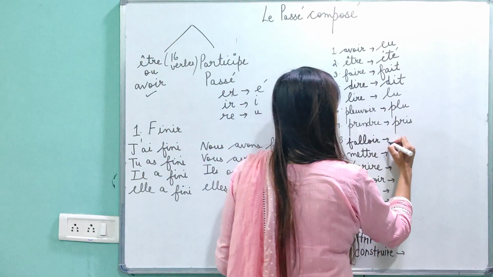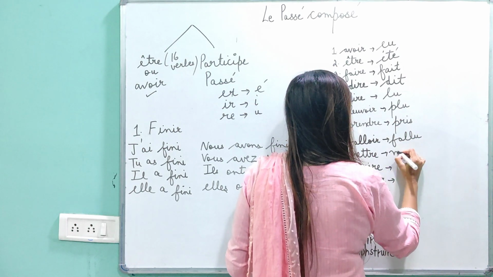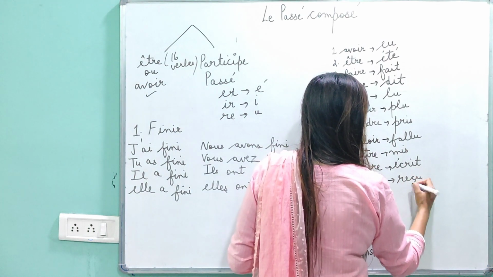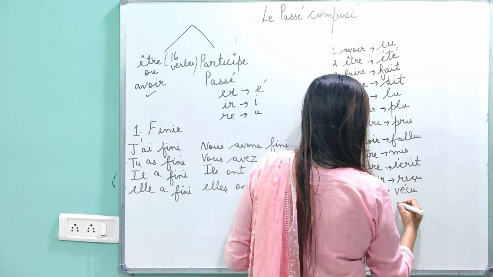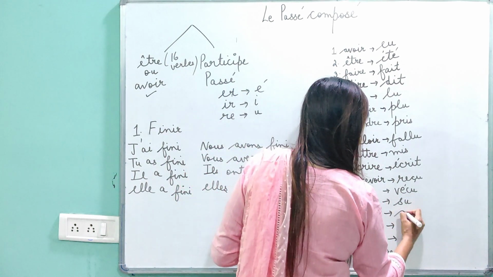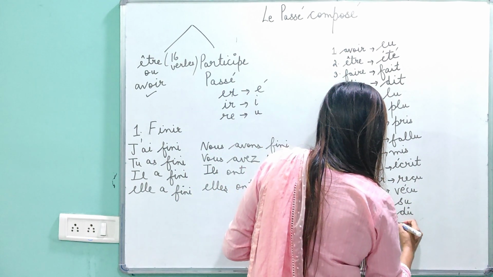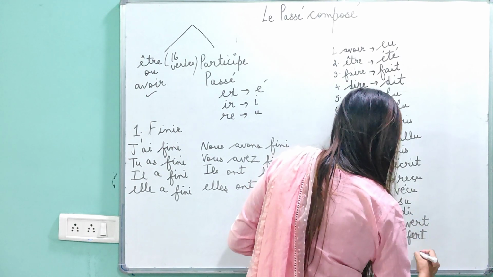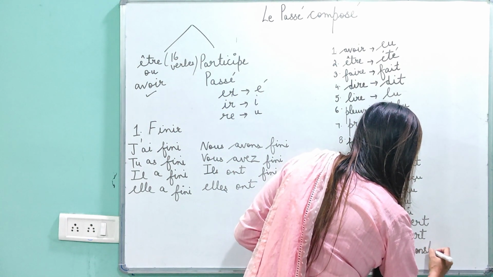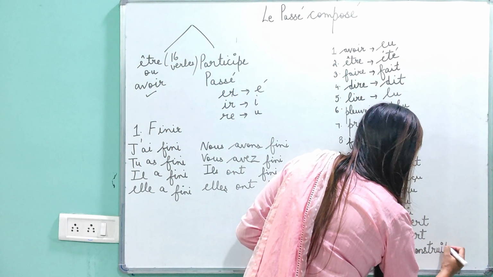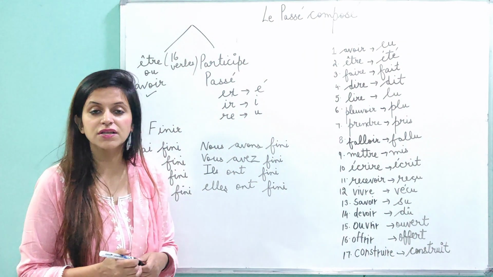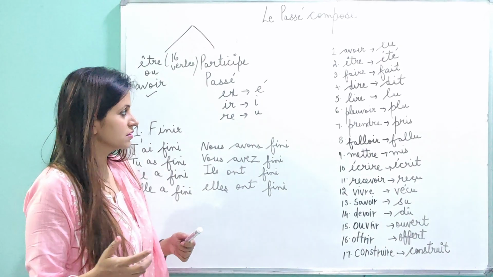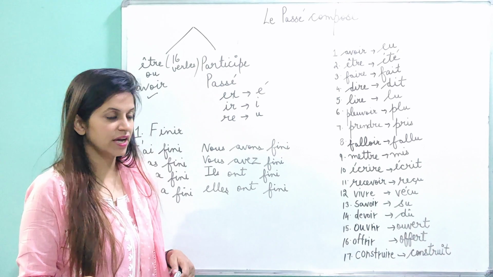Très bien. Falloir, fallu, mettre, mis, écrire, écrit, recevoir, reçu, vivre, vécu, savoir, su, devoir, dû avec un accent, ouvrir, ouvert, offrir, offert, and construire, construit. So I've included these 17 of them for today's video. You can even add on more and I'll add on more for the next time.